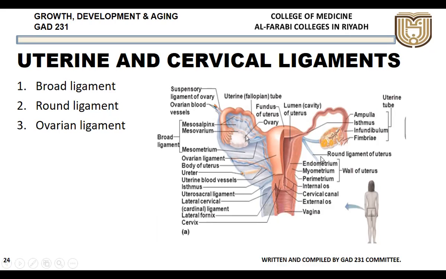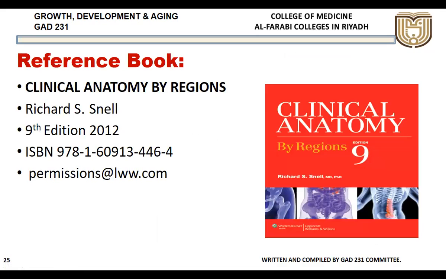One is called the round ligament. If you see here, this is the round ligament. Yesterday I showed you on the body the round ligament, which passes through the inguinal canal in the female. This round ligament is a very important structure which holds the uterus in its anteverted anteflexed position. The second is the ovarian ligament, which connects the uterus with the ovary. This is the ovarian ligament, this is the round ligament. So these are the three ligaments: broad ligament, round ligament, and ovarian ligament. So this is all about the male and female reproductive tract.